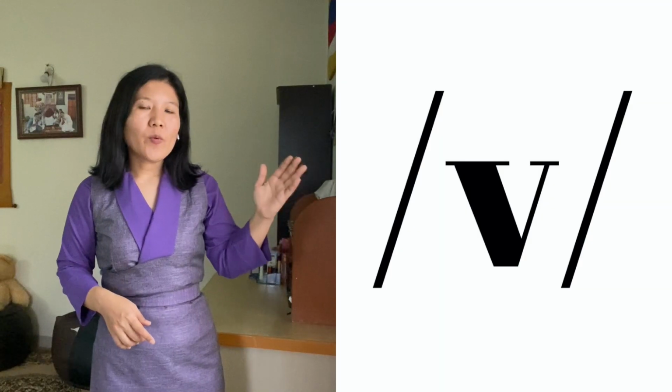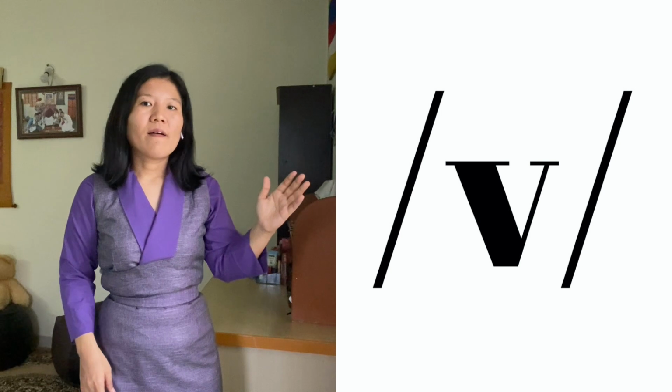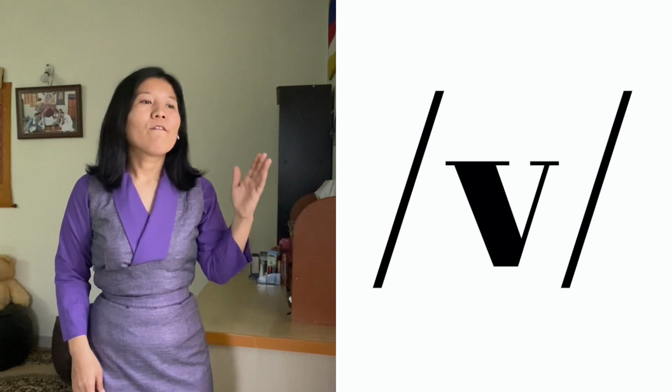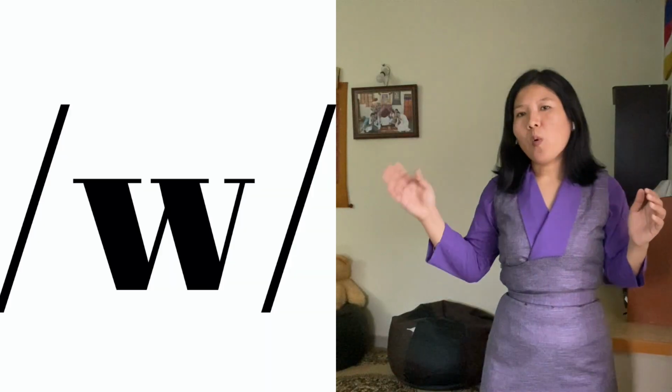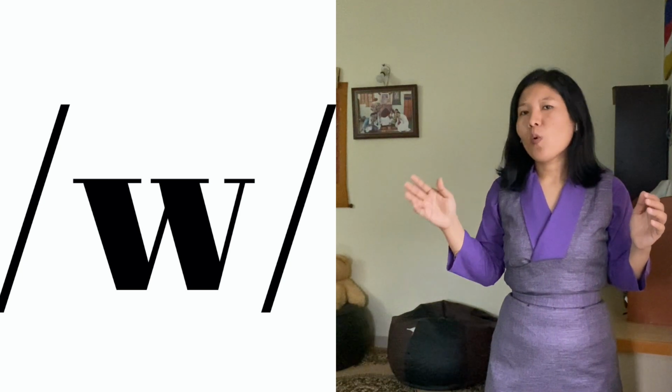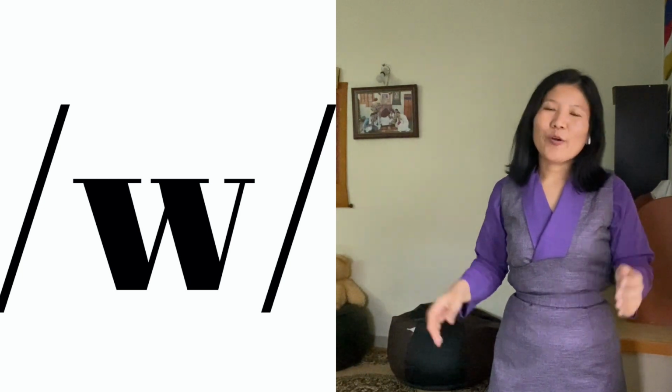So the lip shape is different. Over here it should be pronounced as v, vase, and w, which. Okay.